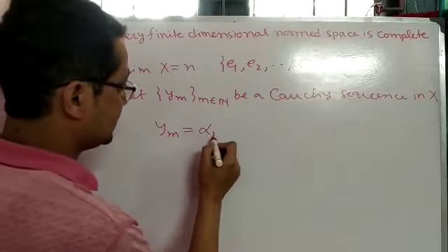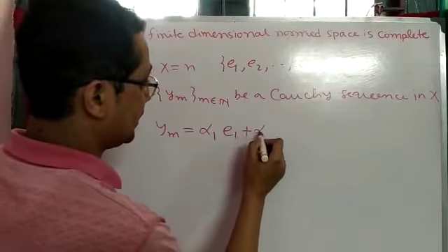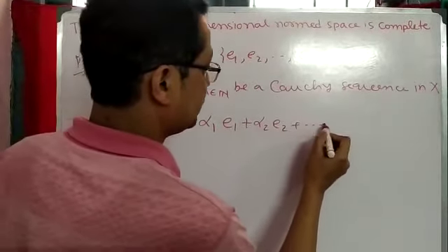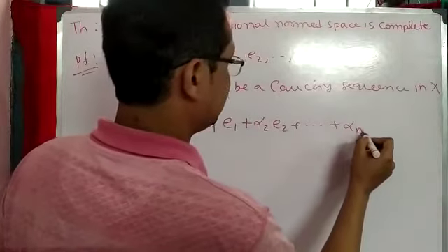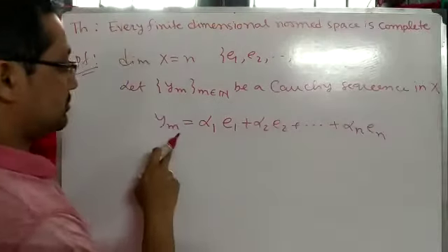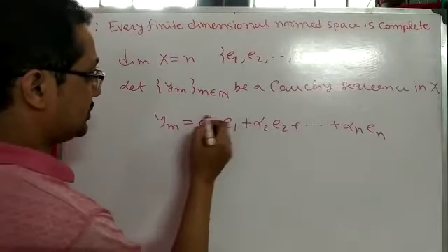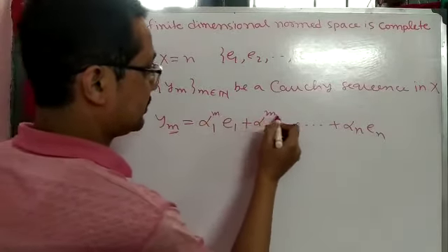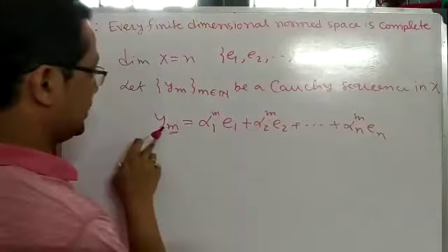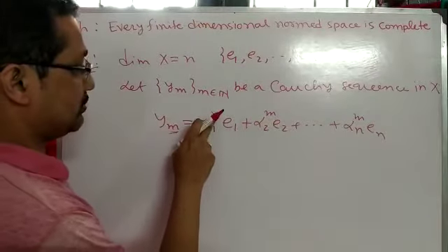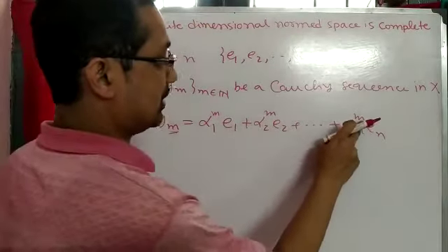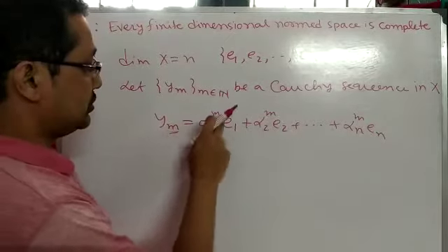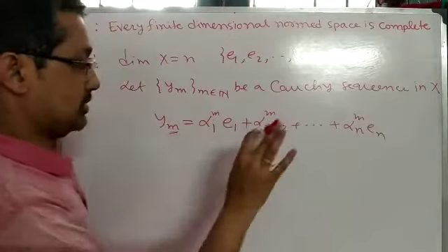So we can get alpha 1 e1, alpha 2 e2 and up to alpha n en. For relation we can put m with all of them. If we put m equal to 1, so alpha 1 1, alpha 2 1, alpha n 1. If we put 2, so it is 2, 2, 2 and so on.